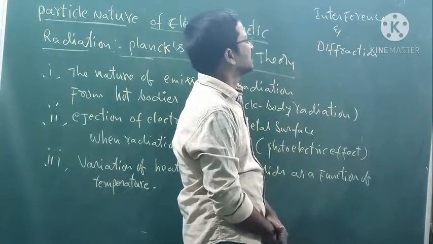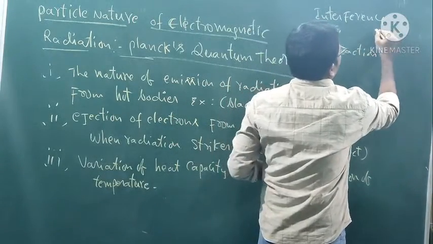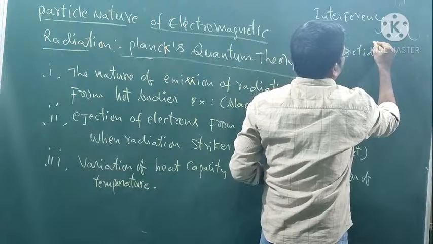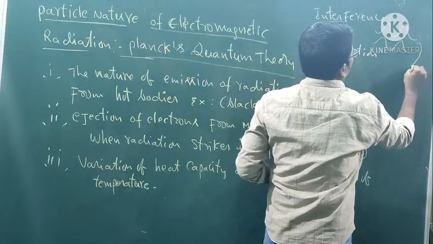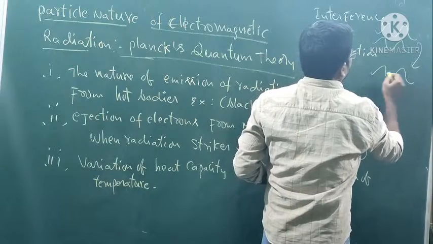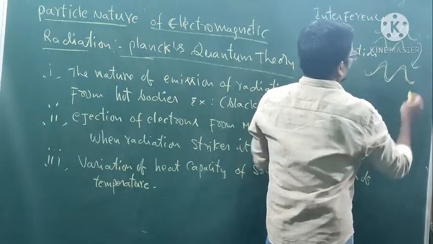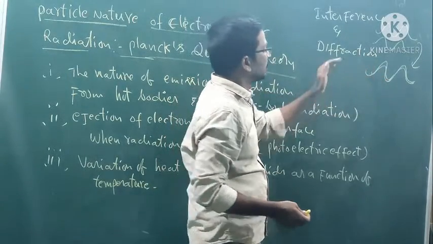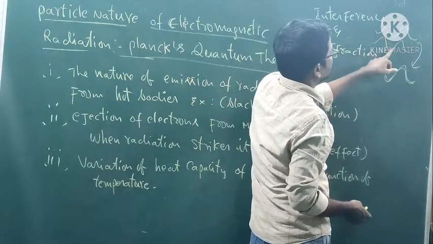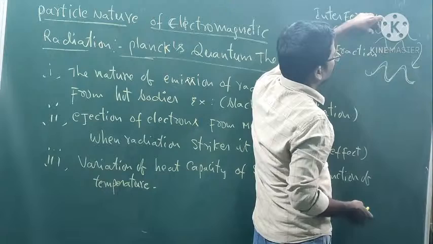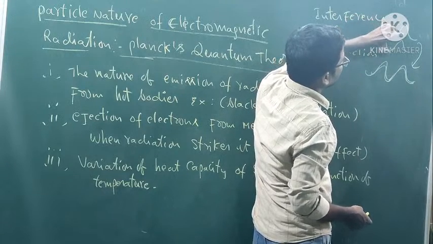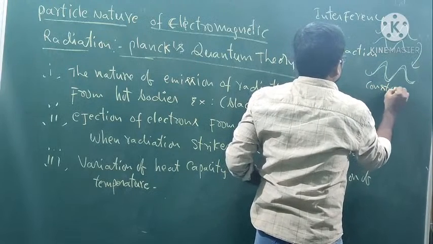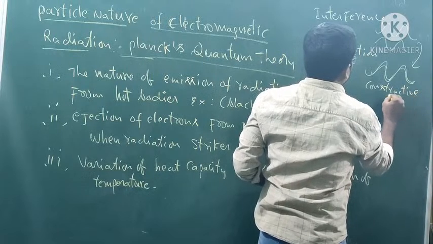What is the meaning of interference? Interference means we take a wave and another wave, then mix these two, and there are two possibilities. This is known as interference. If one wave is mixed with another wave in the same phase, then it is known as constructive interference.